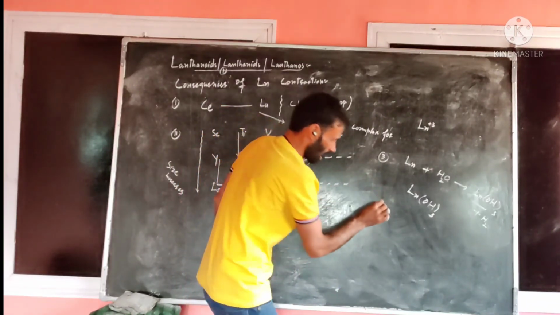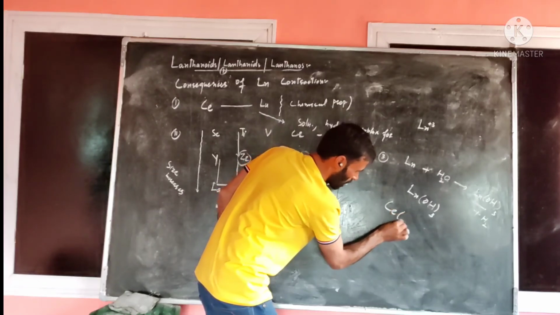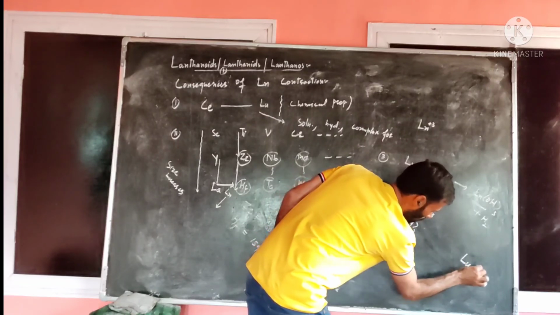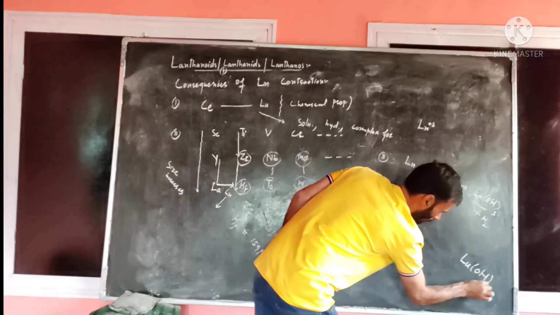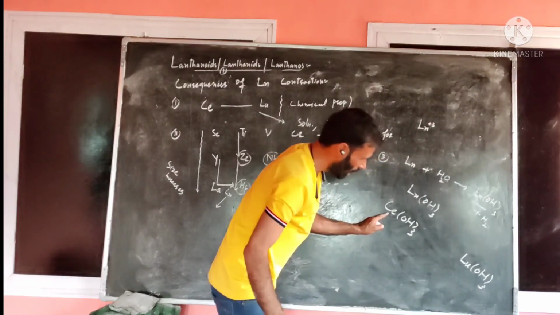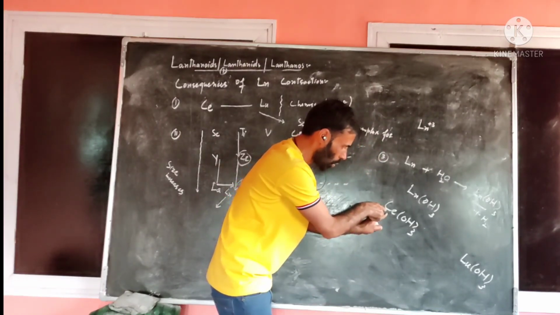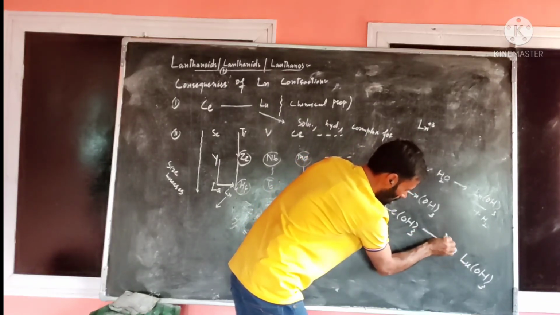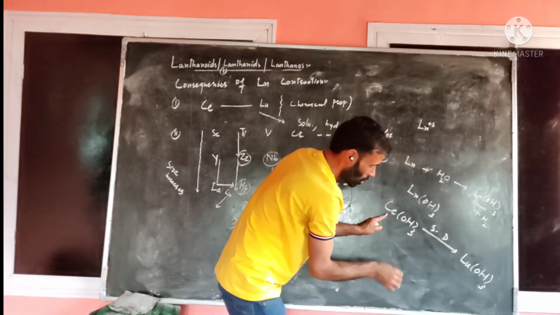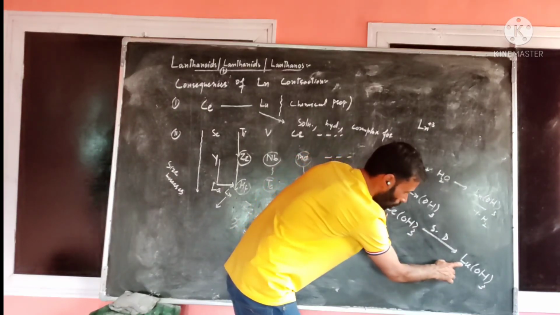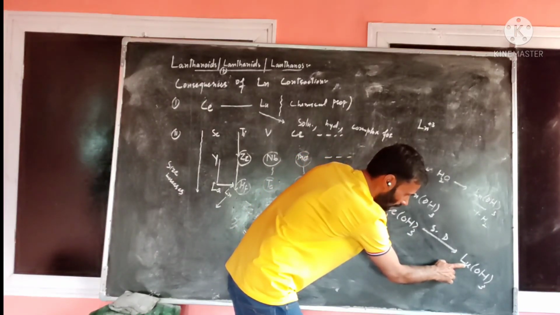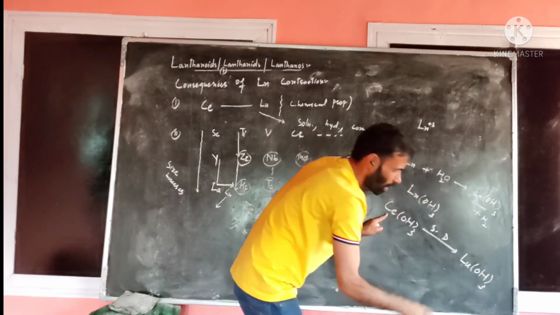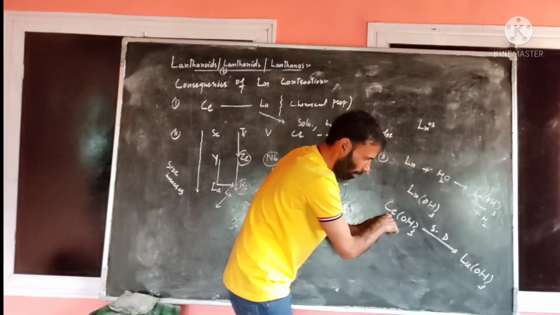Now their basic character from this to this, for example, from Ce(OH)3 to Lu(OH)3. As per lanthanide contraction, its size is more in comparison to this. In this way, size decreases. So as per Fajan's rules, this positive ion has a smaller size in comparison to this. This compound has more covalent character in comparison to this.